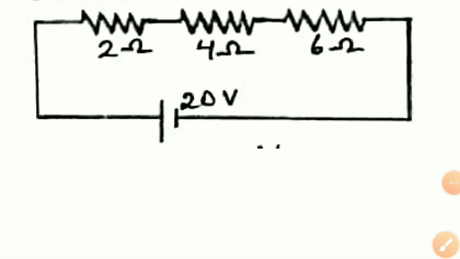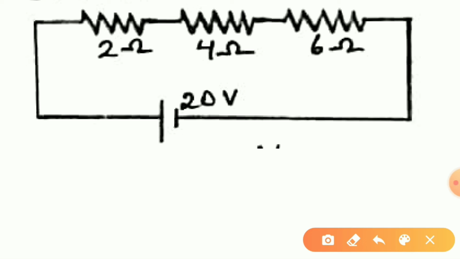Let us go through a numerical. Here we have a circuit having three resistors 2 ohm, 4 ohm, 6 ohm that are connected in series across a battery of 20 volt. We need to find total resistance of the given circuit.